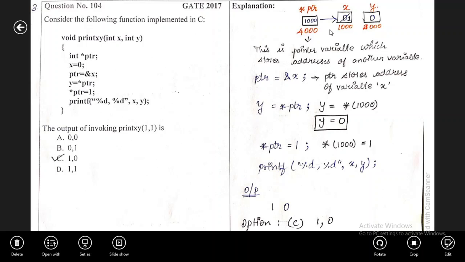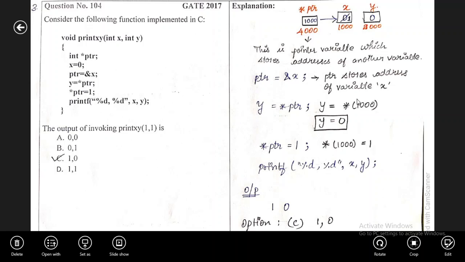Now the address of the x is 1000. This 1000 is assigned to the pointer variable ptr. That is what I have written here. Then move on to next statement, y is equal to star ptr. This star ptr means inside this pointer variable, it holds some value. This value is assigned to the y variable. That is what I have written here.